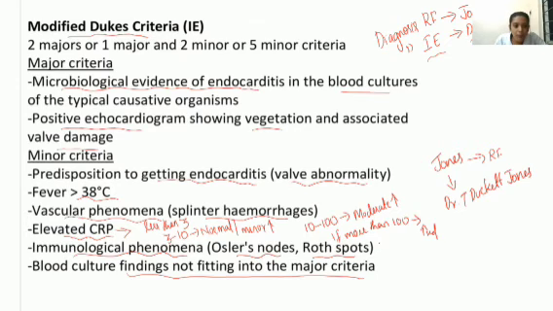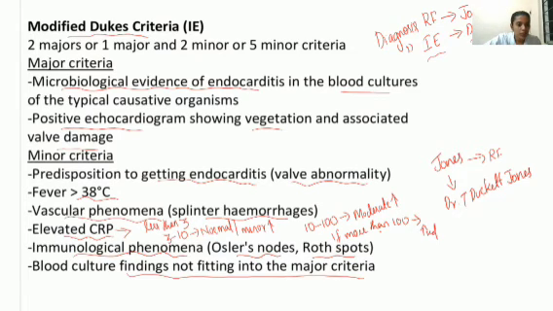Even if the typical organism is not there, but the blood culture is positive for some other organisms, then we can say that it will come under minor criteria. Okay, but if the typical causative organism is not present, but the blood culture is positive for some other organisms, then it will come under minor criteria. This is a little confusing, it seems. So let's explain once again the modified Duke's criteria. Under major criteria, only 2 are there.